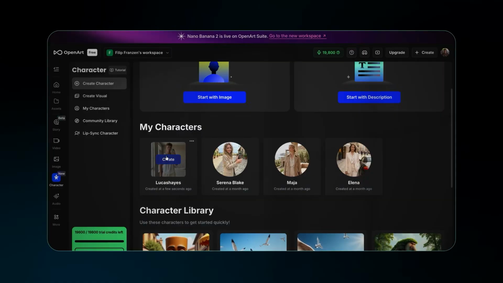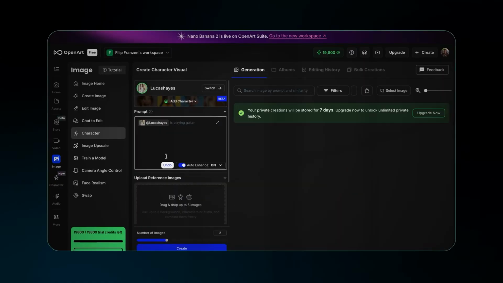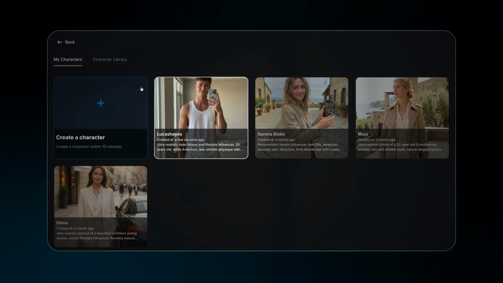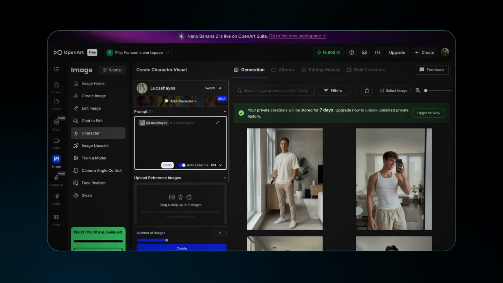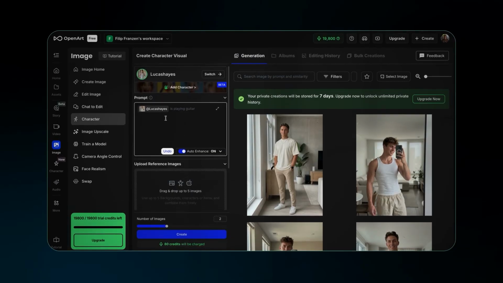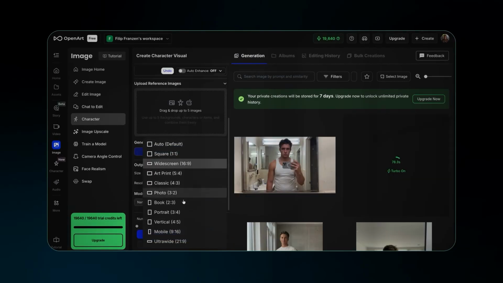Now click directly on his profile. This step is important because once you enter through the character, OpenArt automatically attaches his character tag to every prompt. That tag is what maintains consistency and tells the system to use this exact person. Choose Nano Banana Pro as your generator model and set the aspect ratio to 9:16 to get the vertical format.